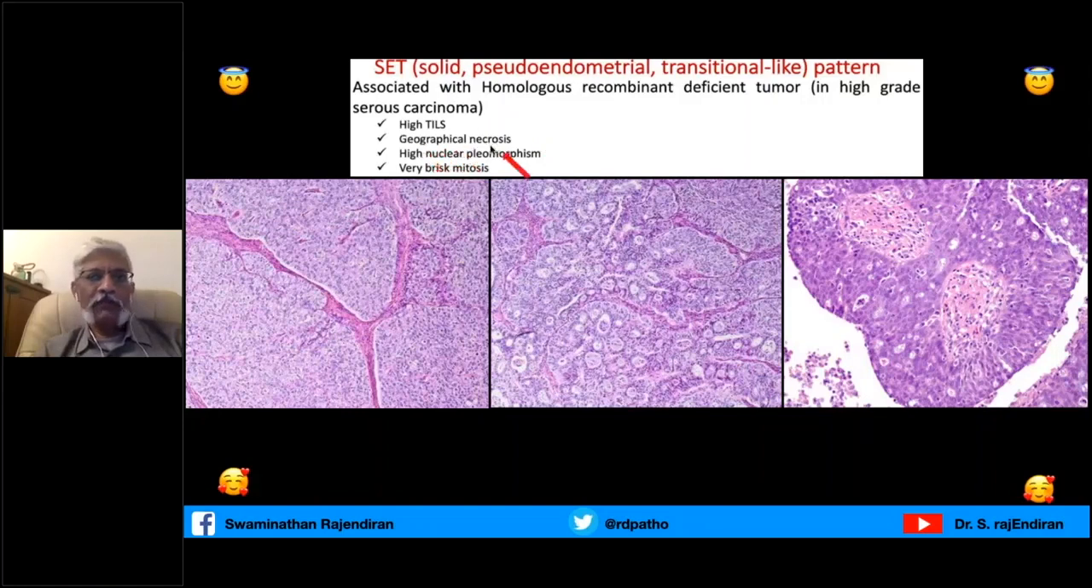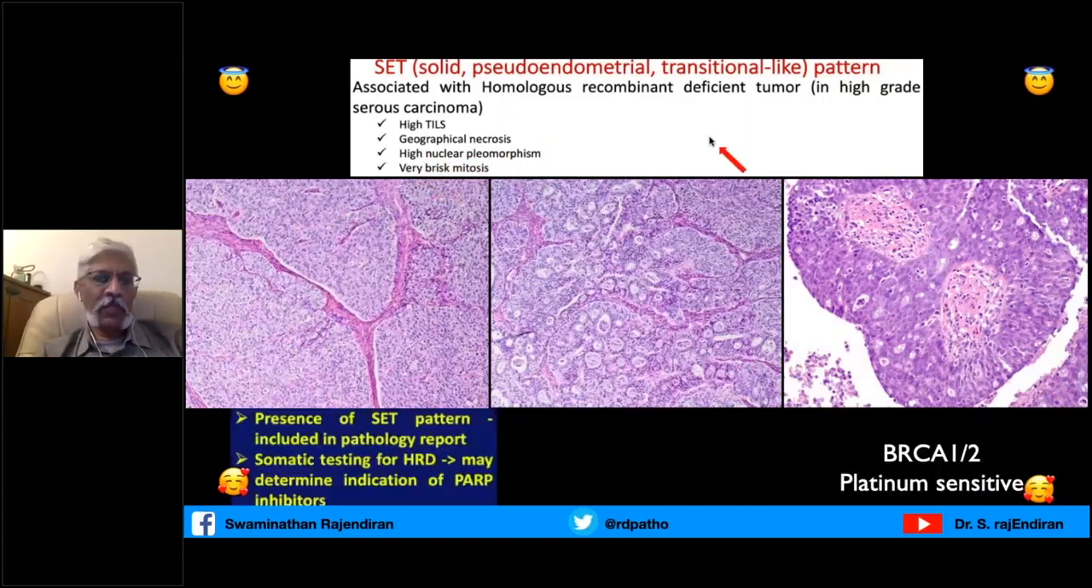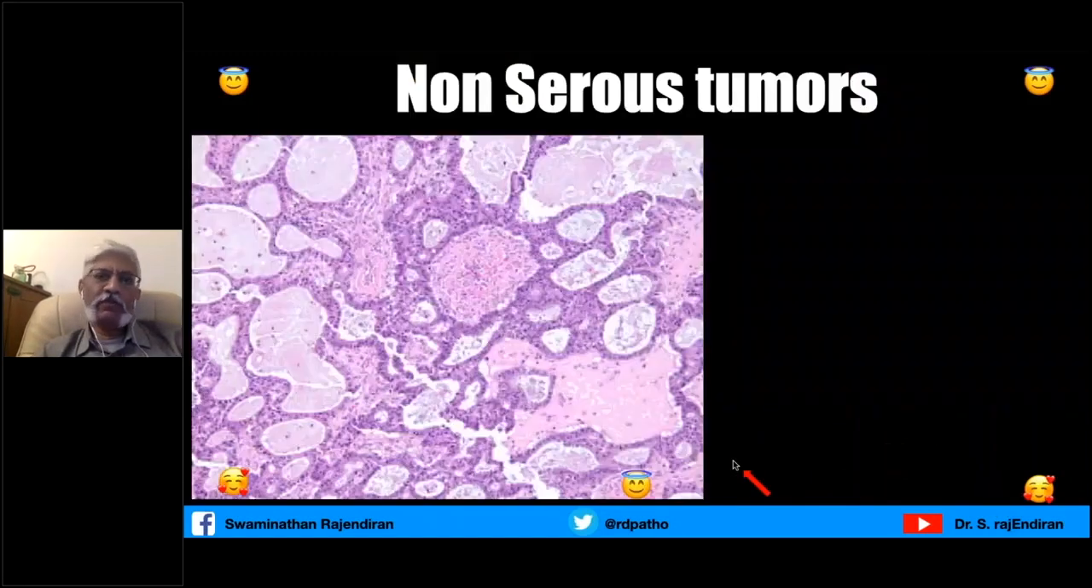They will show geographic necrosis, high nuclear pleomorphism, and very brisk mitosis and apoptosis. And the presence of SET pattern should be included in the pathology report, and somatic testing for HRD should be done, because whether to use PARP inhibitors is very, very essential. And they are more commonly related with BRCA1 or 2, and they are platinum sensitive tumors. And as I told you, immune checkpoint inhibitors will also be very, very useful.